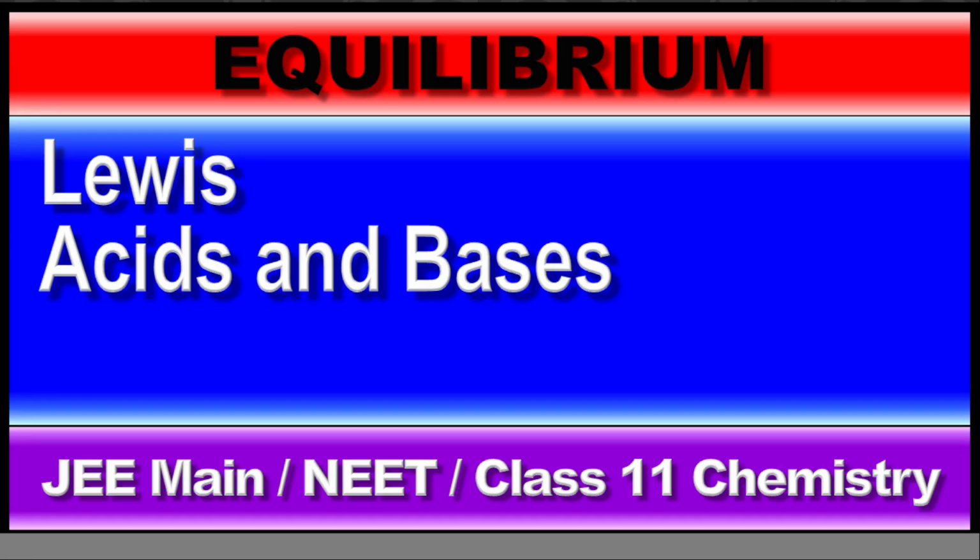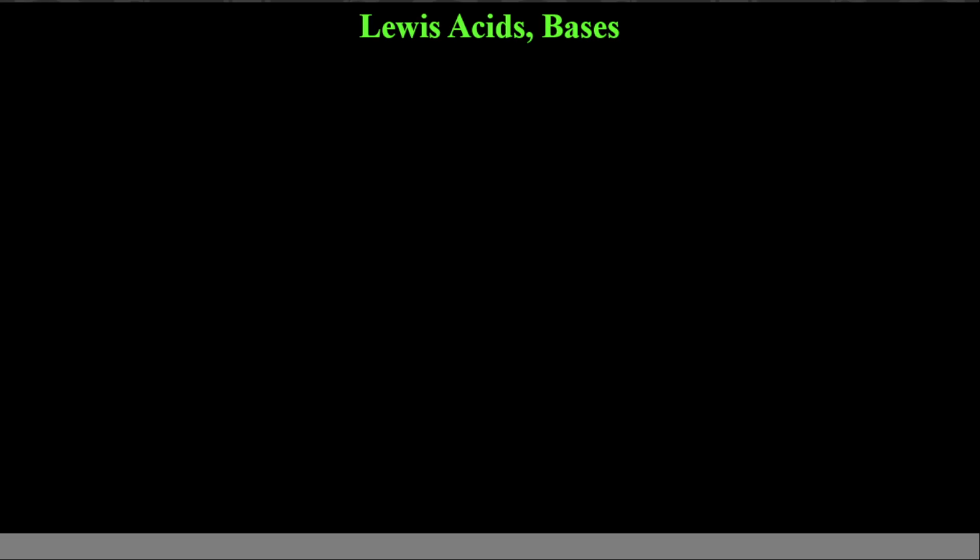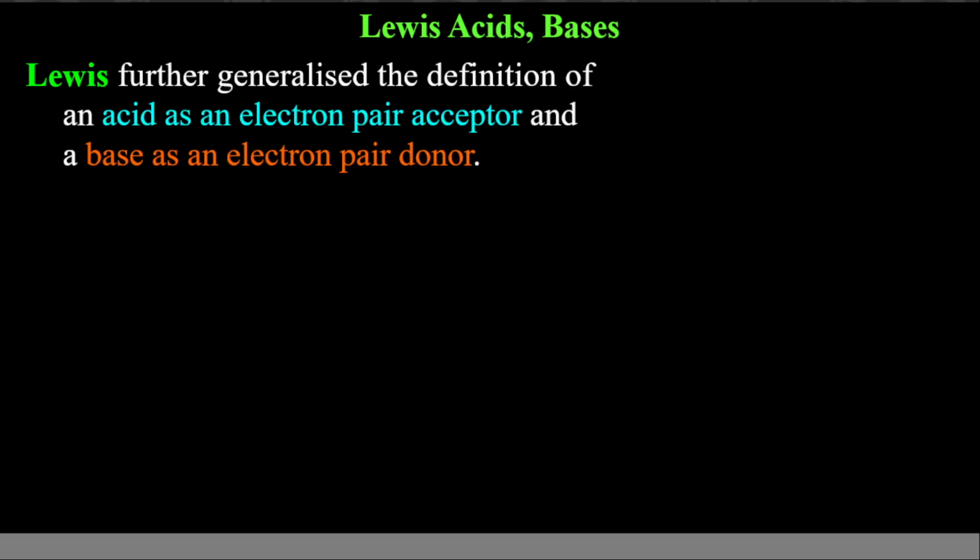Now the Lewis concept of acids and bases. Till now we were talking about acid and base in terms of H plus and OH minus only, right? But the Lewis concept is based on electrons, nothing about H plus or OH minus. If it can accept an electron pair, then it is acid. If it can donate an electron pair, then it is base.